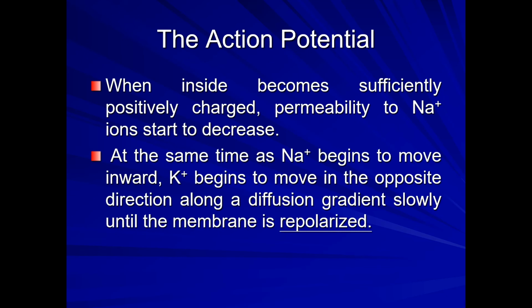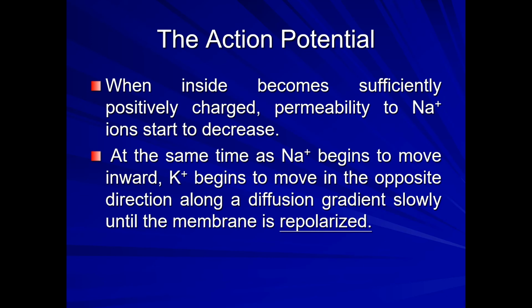Now, when the inside becomes sufficiently positively charged because of the flow of sodium ions, the permeability to sodium ions decreases. First there's an increase in permeability, but once the membrane is sufficiently positively charged, the permeability to sodium ions starts to decrease.